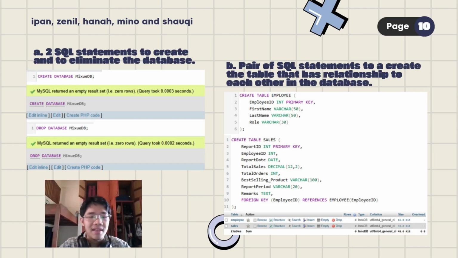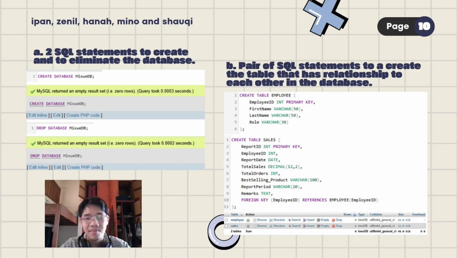Now, continuing on with implementing the database project, essentially we are implementing our project into SQL. There is a total of 10 questions, and I will be only answering 4 of those. So for A, B, C, and D. First, A, two SQL statements to create and eliminate database. So essentially, it's telling us to create a database and then eliminate it.